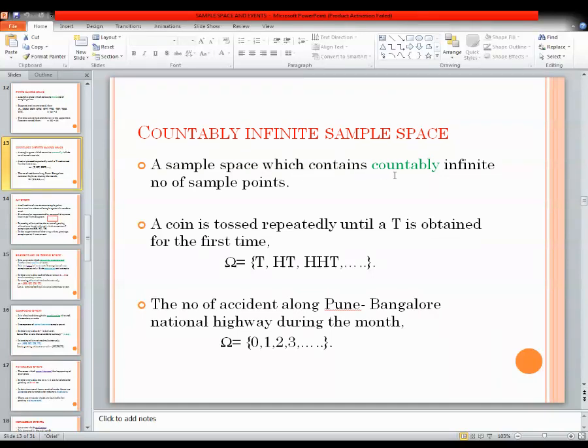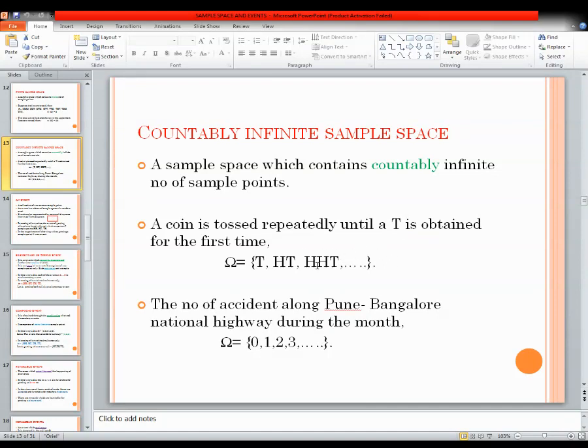A sample space which contains a countably infinite number of sample points. So countably infinite means what? Countably means we can count them, but when it occurs, it is infinite. Countably means we can count. Take this example. A coin is tossed repeatedly until a T is obtained for the first time.